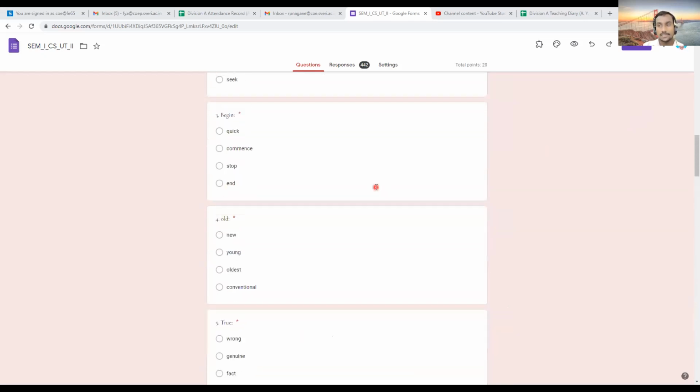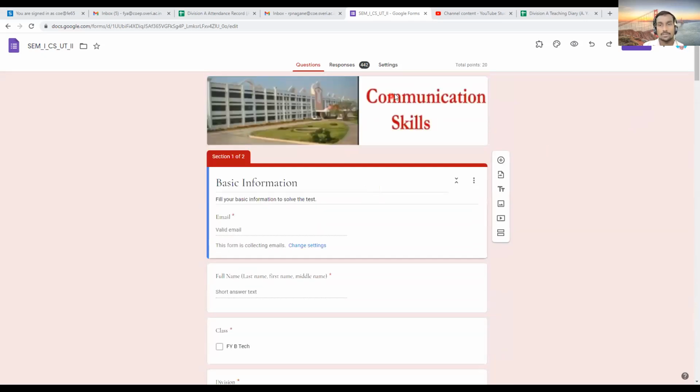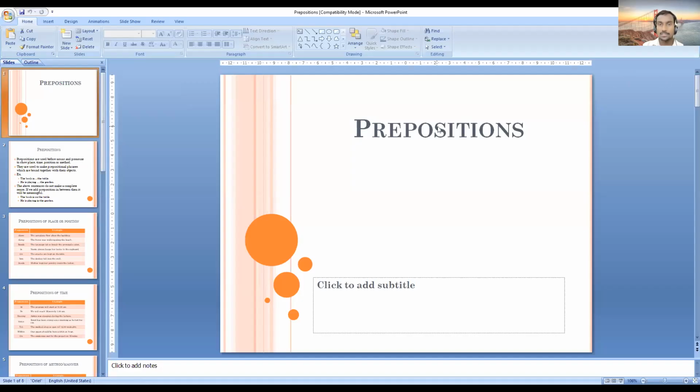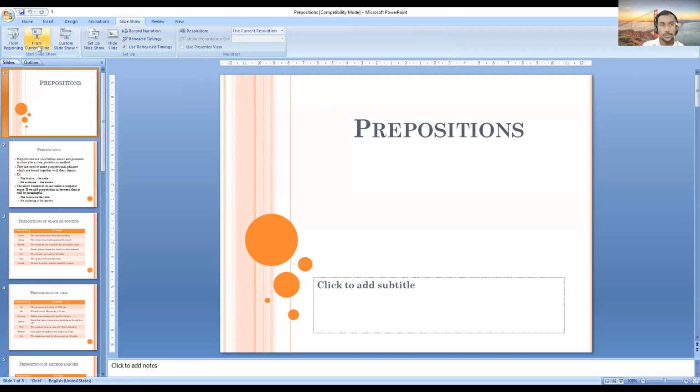Okay, and let's go for what people are going to learn in today's session, and that can be prepositions. In short, I'm going to teach you prepositions. You know that there are a lot of things we can go for with prepositions, but that much time we do not have. So in short, we are going to learn prepositions. So let's begin.